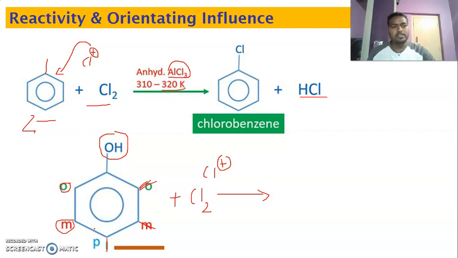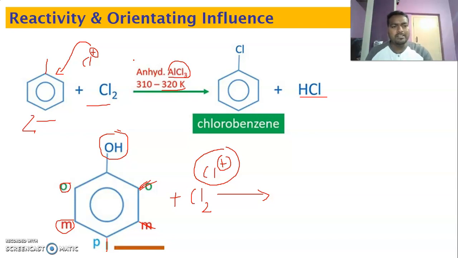That is, dear students, the group which is already present on the benzene ring directs the incoming electrophile to one particular position around the benzene ring. It cannot occupy all the positions. It may go to ortho position or it may go to para position. It depends on the nature of this group. So this group decides the position of the incoming electrophile. So this phenomenon is called directive or orienting influence on reactivity of substituted benzene.